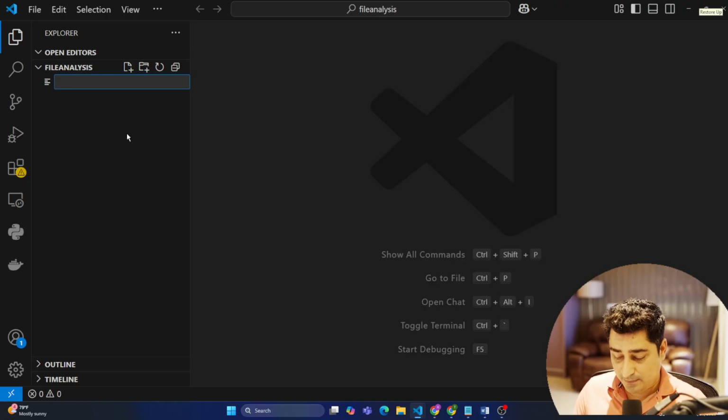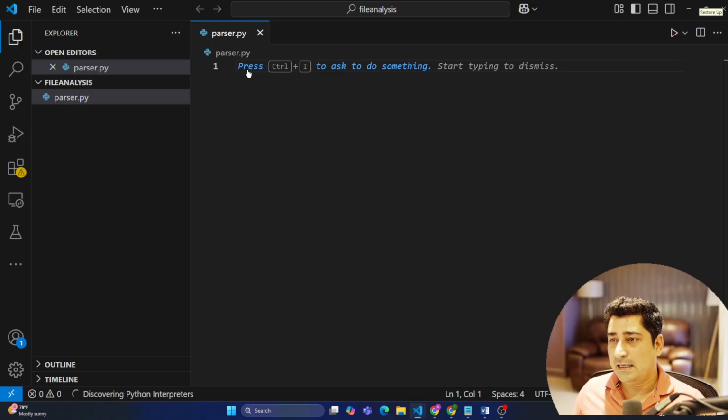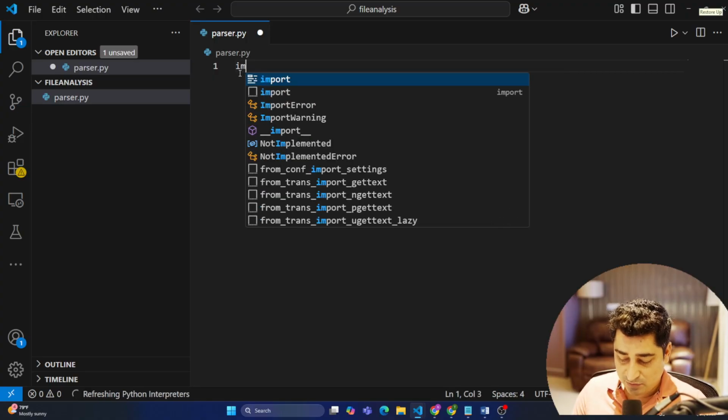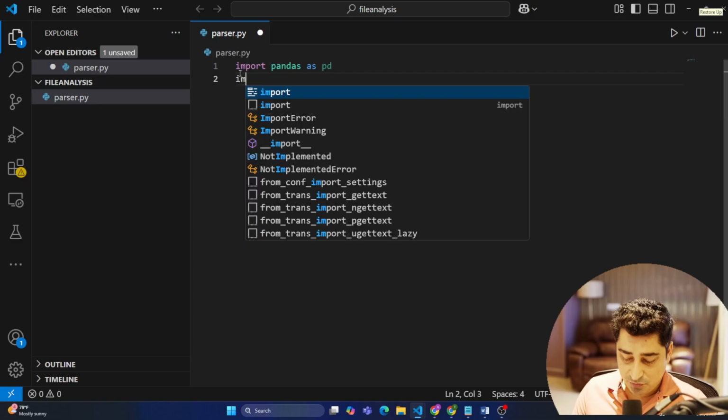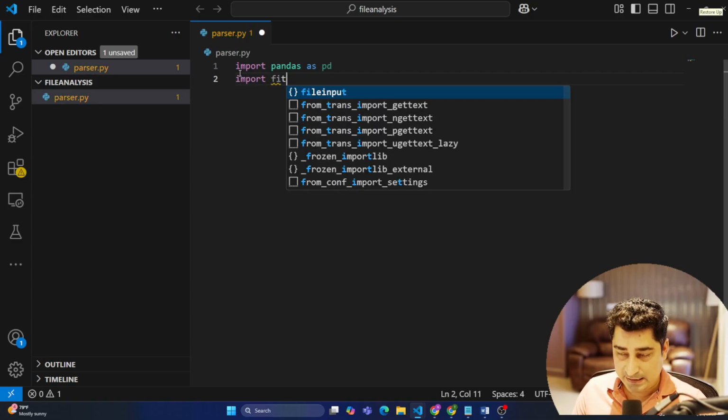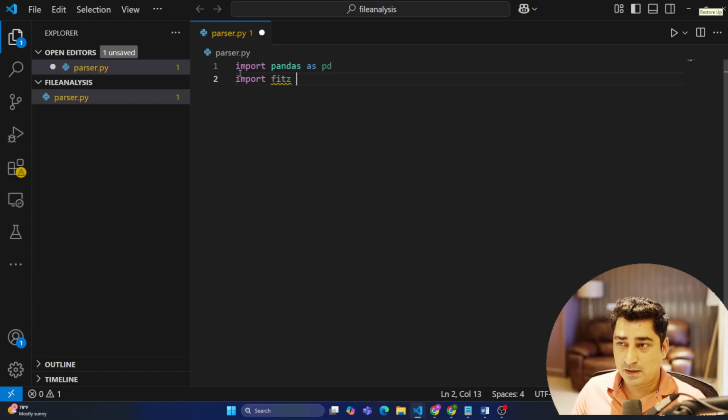So I'm going to create a parser.py file, and inside this I'm going to import pandas as pd, and then import fitz, which is going to help me deal with the PDF file, while pandas is going to help me deal with the CSV file and the Excel file.